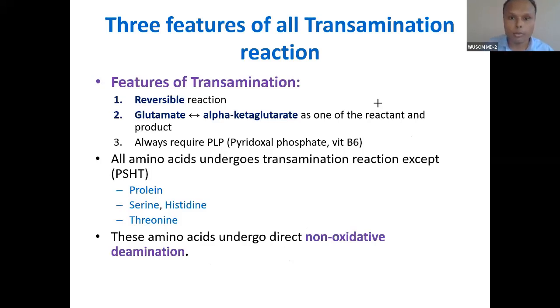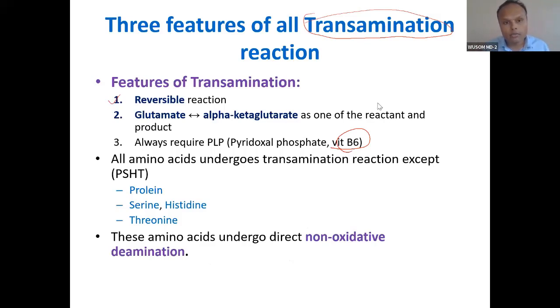We have also done the transamination reaction, the second important thing. I have discussed this transamination reaction. All transamination reactions have three features. What are these three features? All require vitamin B6, that is one feature. All are reversible, that is the second feature.